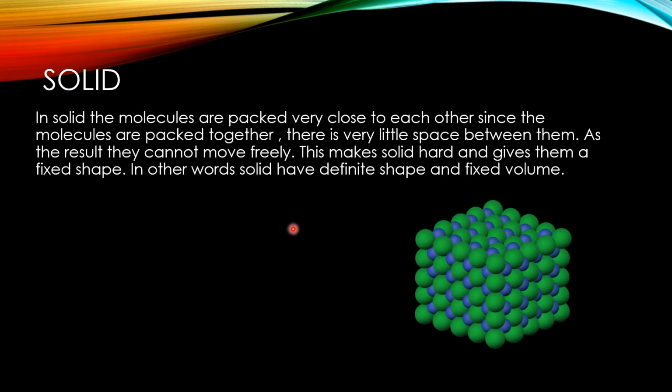A solid has a fixed shape and fixed volume. Because their molecules are packed very close to each other, they are packed very tightly, so they cannot move, and that's why they have a fixed shape and fixed volume. Here you can see molecules of a solid are packed very close to each other and very tightly. So they cannot move, and it gives a shape. Like here it is the shape of a cube.